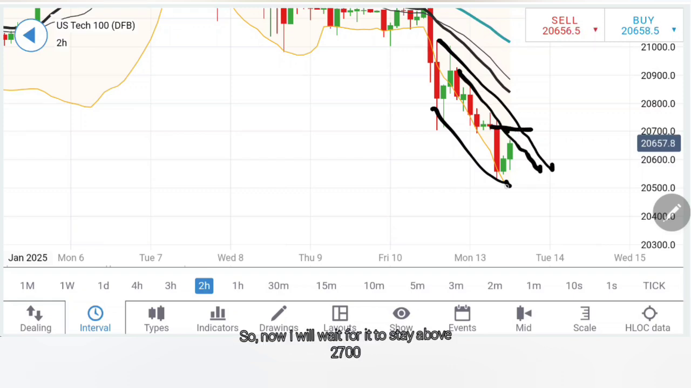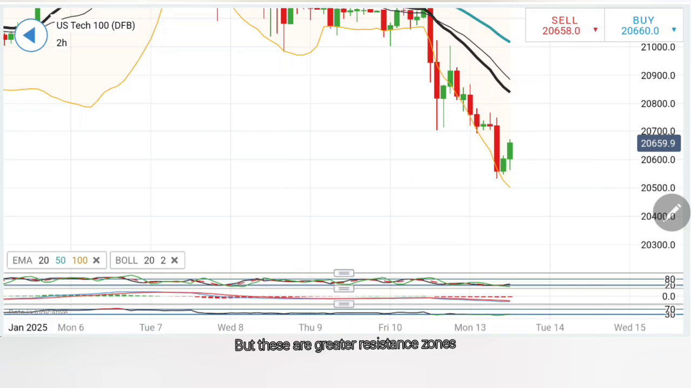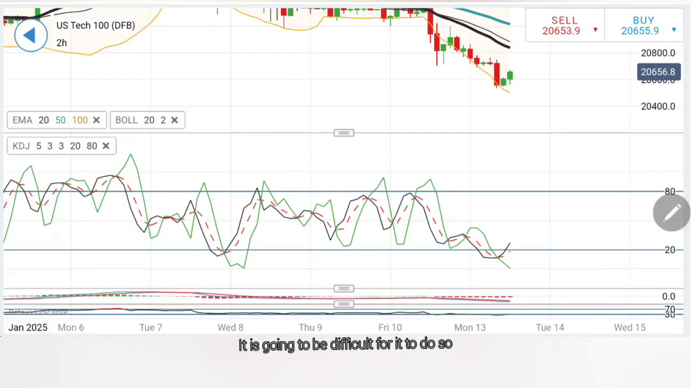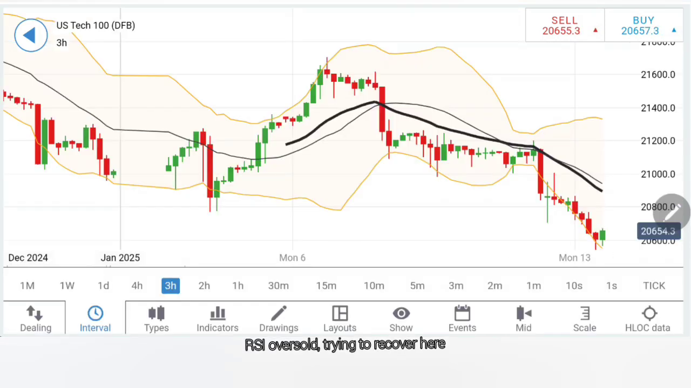So now I will wait for it to stay above 20,700, and once it stays above 20,700, I think we are looking forward to 20,747.60 as the first target zone, 20,848.50 as the next, and beyond that 20,910 will appear, after that 21,000. But these are greater resistance zones, do not take these lightly. It is going to be difficult for it to do so. Stochastic oversold, MACD extremely bearish, RSI oversold, trying to recover here.